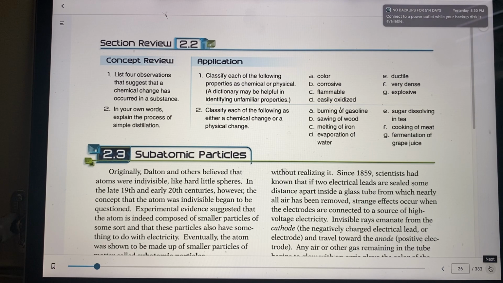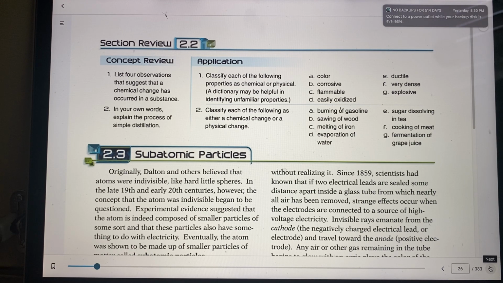The change of color would be a chemical change. Easily oxidized, that sounds like rusting, chemical. Very dense could be a physical change of melting and stuff. That's a physical change. Explosive would probably be, of course, chemical change.